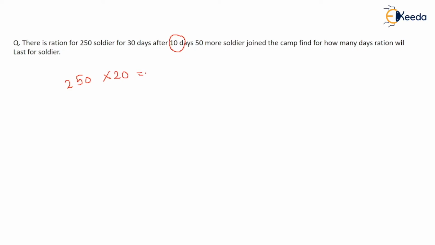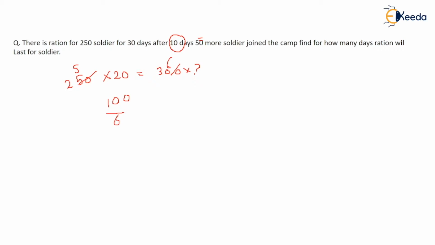And now how many soldiers come? 50 more soldiers. So earlier it was 250, now 300 soldiers. And for how many days will the ration last? Okay, this was the question. So this can be cut. This can also be cut. So this comes out to be 550. If you divide by 50, this comes out to be 6. So 5 into 20 comes out to be 100.